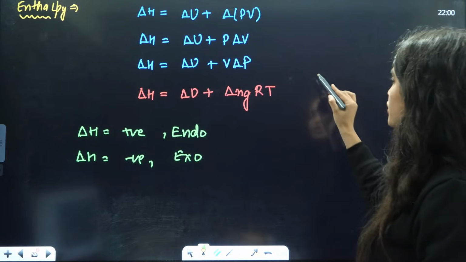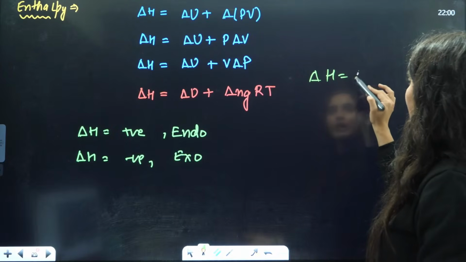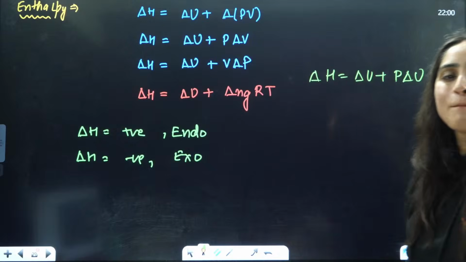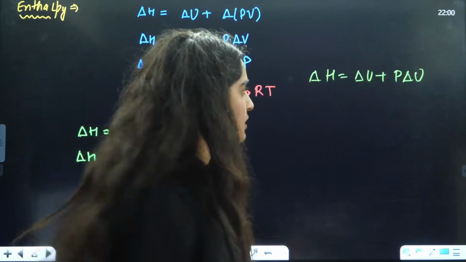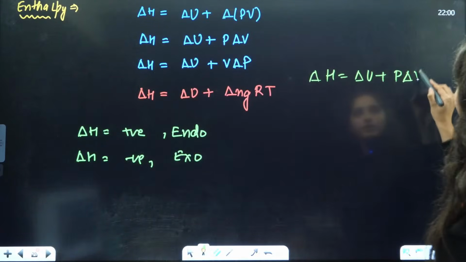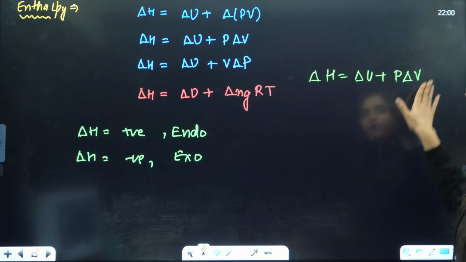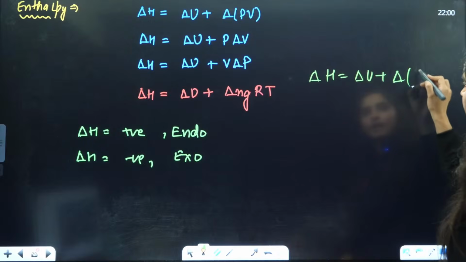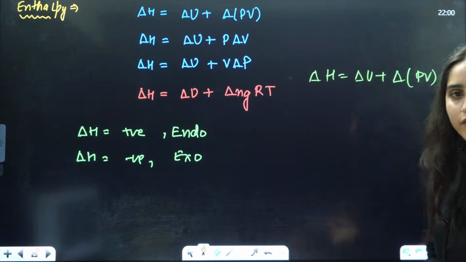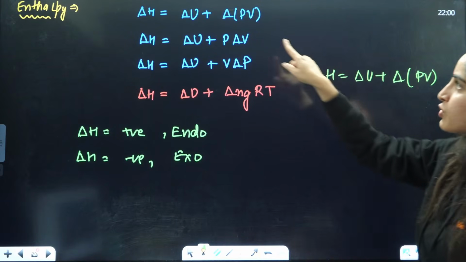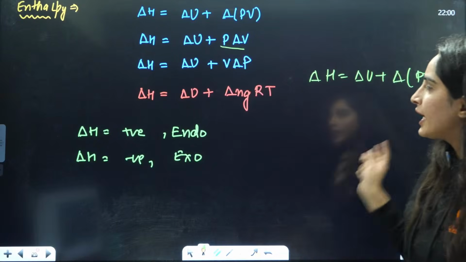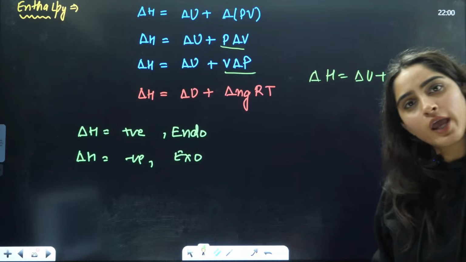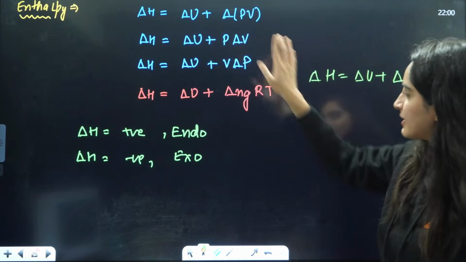In your books, you will see delta H is equal to delta U plus P delta V. But the correct way of writing it is delta PV. If they have given that pressure is constant, it will be P delta V. If they have given that volume is constant, it will be V delta P. So that's why I have written it like this.